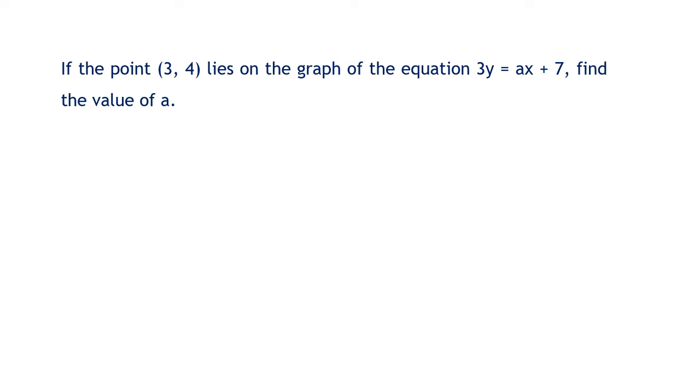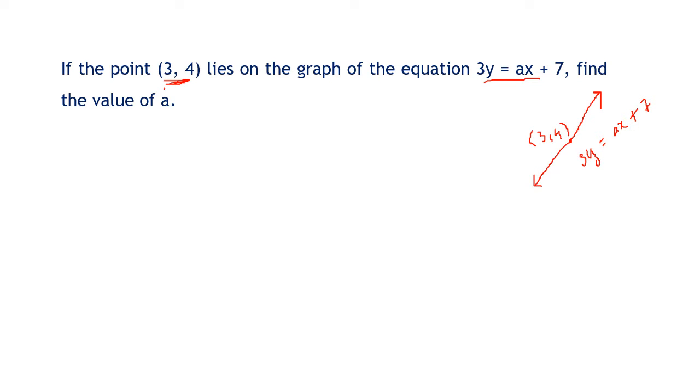We have a question here. The question is, if the point 3 comma 4 lies on the graph of this equation. Now we know this is the equation of a straight line. So let us call this line 3y equal to ax plus 7. Now this point 3 comma 4 lies on this line. That would mean it has to satisfy this equation, and then we can find the value of a.